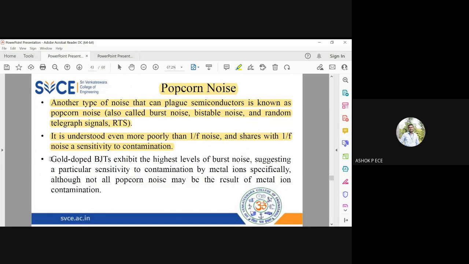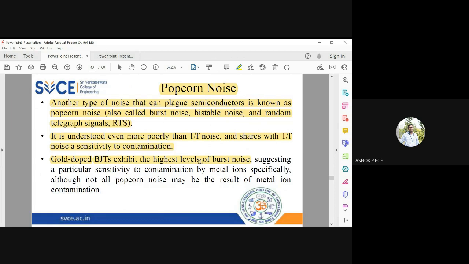So BJTs are often doped with gold, which is going to have a very high level of burst noise. There are specific metals which you dope for a particular reason, for improving the conductivity or the temperature performance.